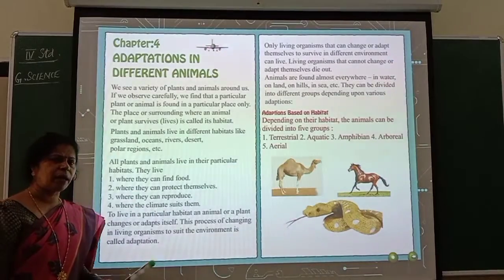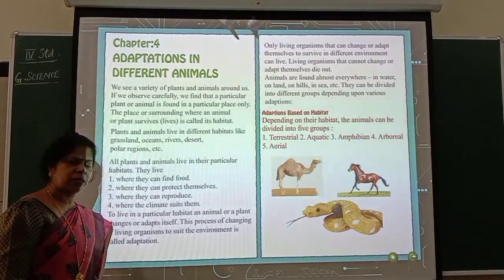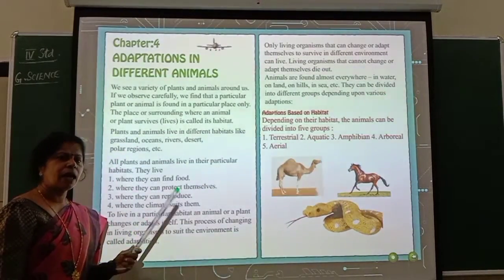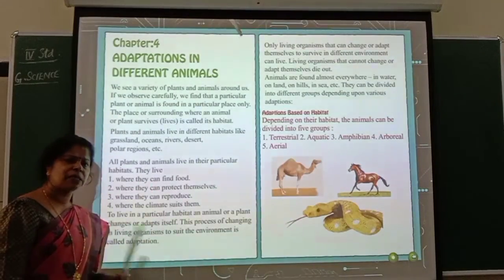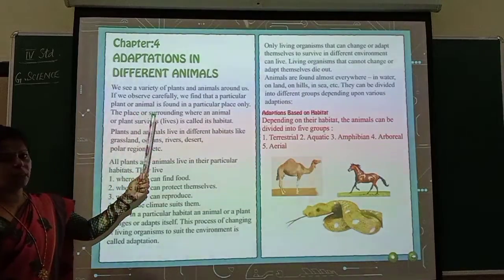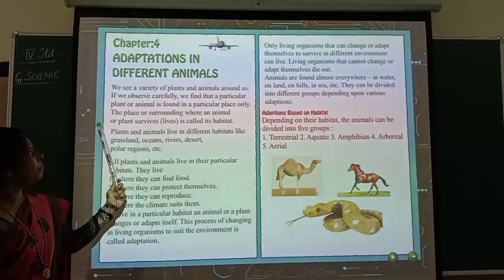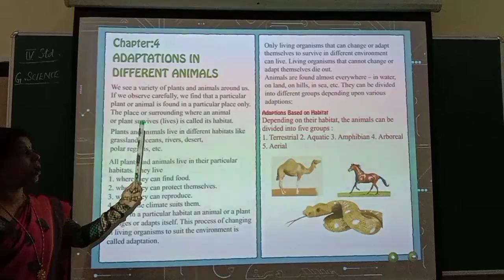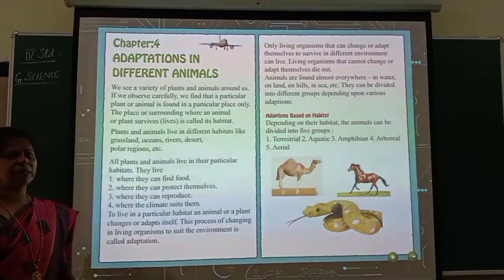Sometimes some plants you see only in those places, not everywhere. And some animals you see only in certain places, not everywhere. Understood? So, the place or surrounding where an animal or plant survives or lives is called its habitat.